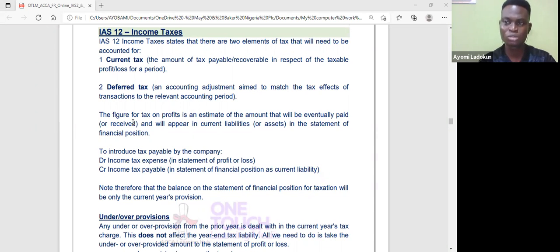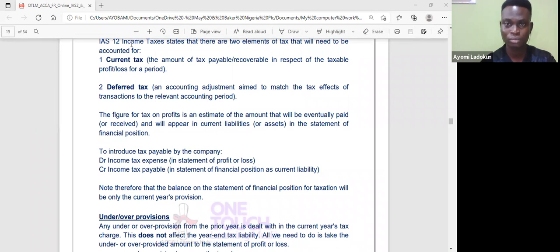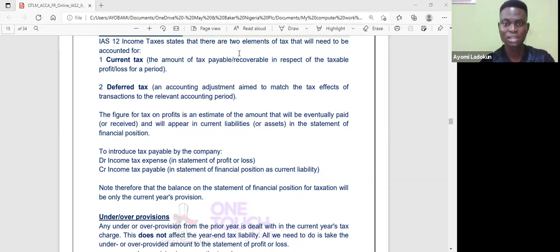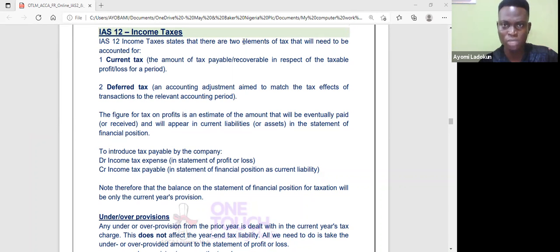But when it comes to deferred tax, which is actually what we'll be looking into tonight, what is that supposed to mean? Deferred tax is talking about matching the tax effect of transactions in relation to the accounting period. Okay, matching the tax effect of transactions in relation to the accounting period.